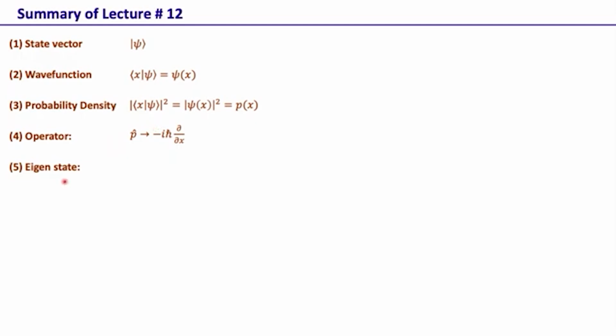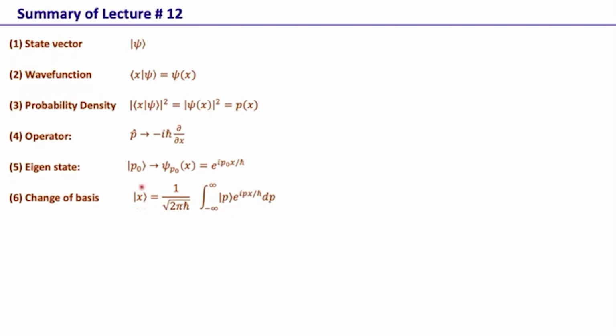We also looked at the concept of eigenstate, which is that if the system is in an eigenstate of some operator, then if we act that operator on that particular state, the state remains unchanged and we obtain the eigenvalue. This one is the example of a momentum eigenstate, and this is the position basis representation of that momentum eigenstate. We also looked at the change of basis. That means a basis vector in one basis can be represented in terms of the basis vectors of some other basis. Here we are representing a position basis vector in terms of the momentum basis vectors. So this is how we can go from one basis to the other.